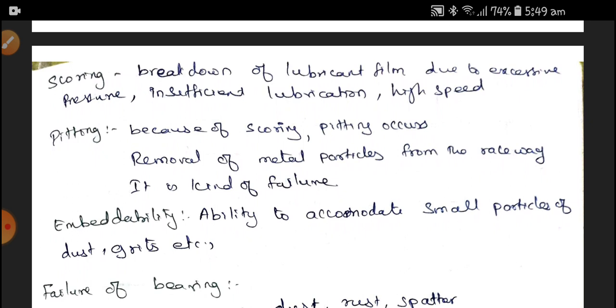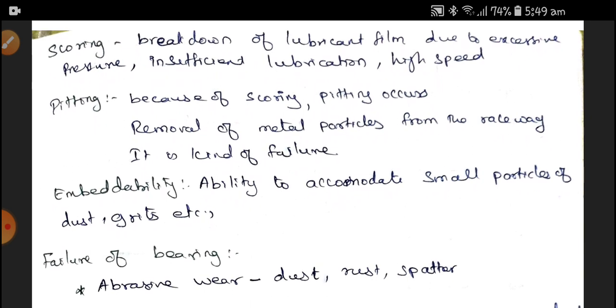Next one is pitting. Because of scoring, pitting occurs. Pitting means the removal of metal particles from the raceway. It is a kind of failure because it removes metal particles from the raceway. Next, embeddability is the ability to accommodate small particles of dust and grit, etc.